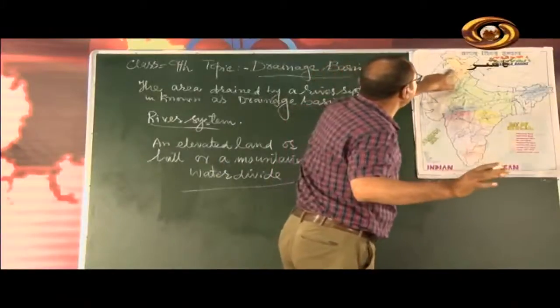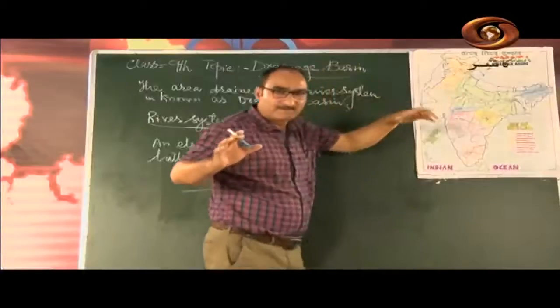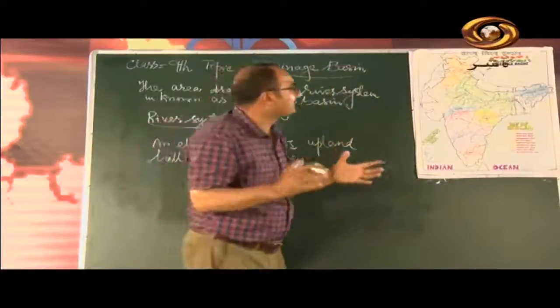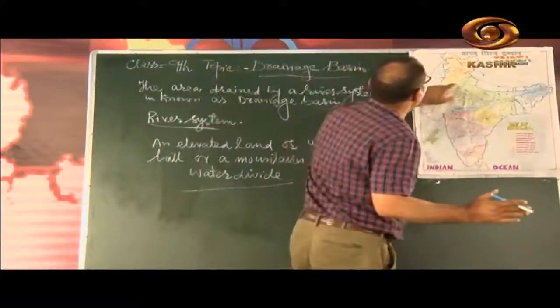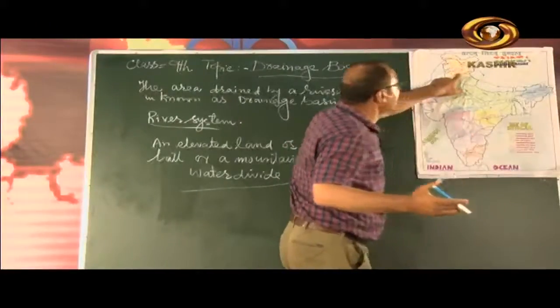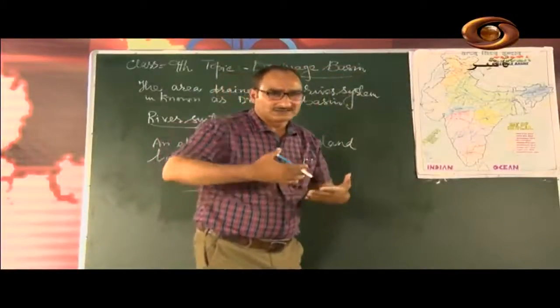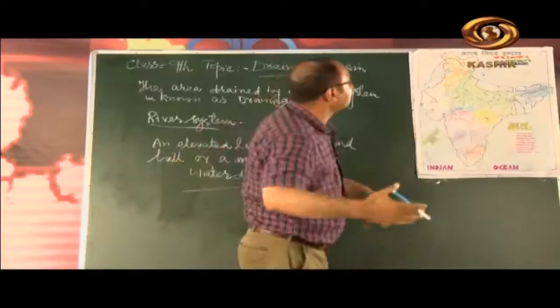The length of this river is 1180 kilometers. 1180 kilometers is the length of the Chenab river, and then one more river is there, that is Ravi. Ravi also has its origin near the snowfields of the Himalayas, in Himachal Pradesh.